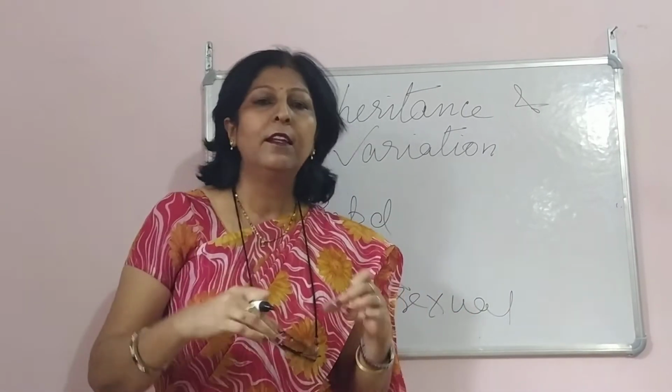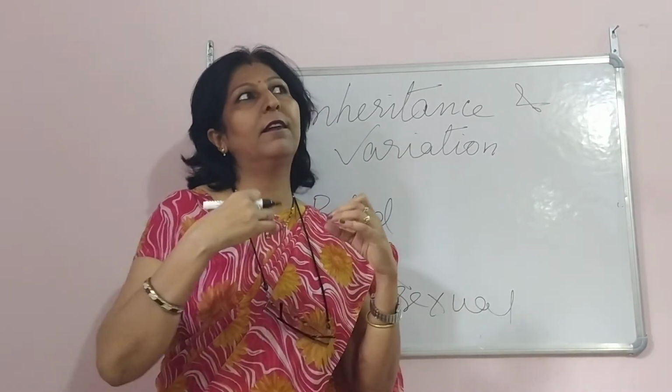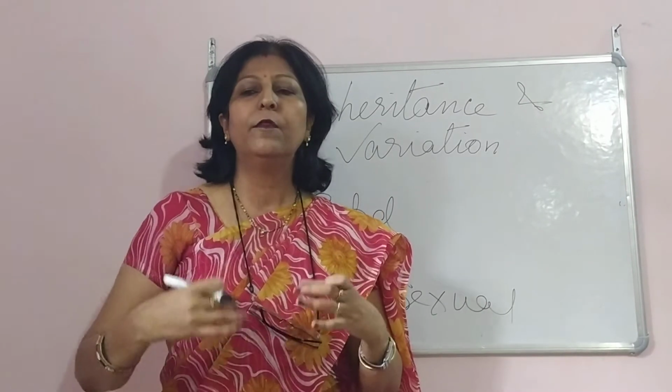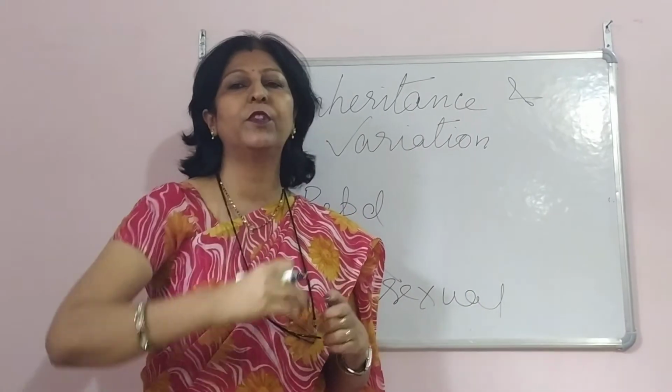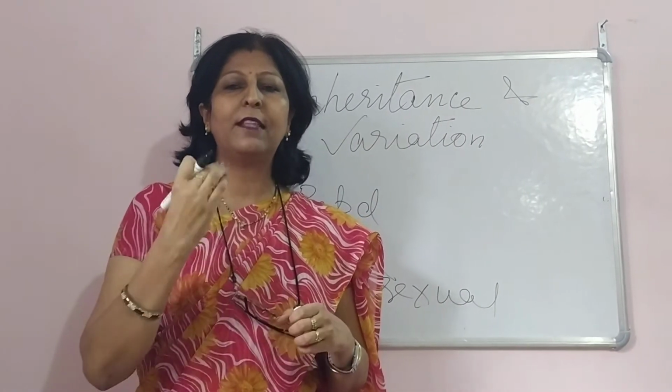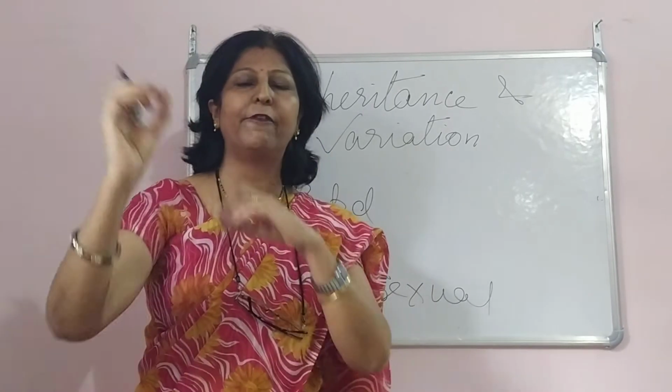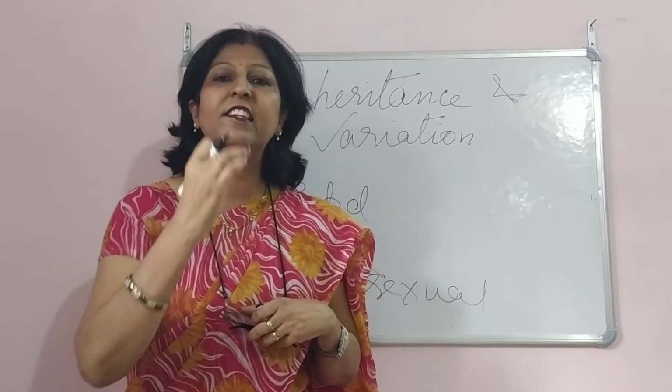But still there are some similarities, like the daughter has some nose resemblance with the mother, and the shape of the face is like the father. So these are the resemblances.